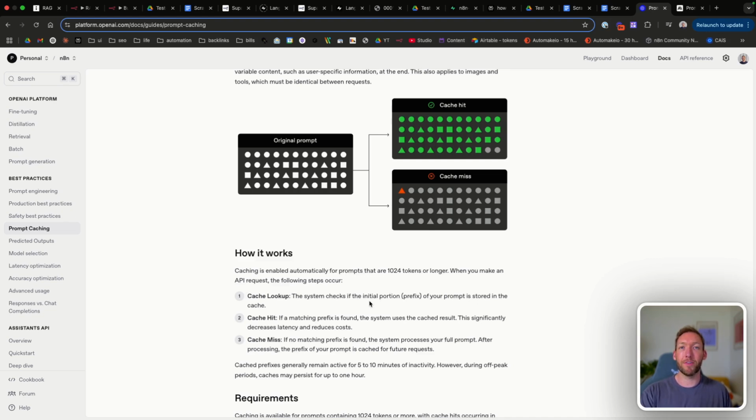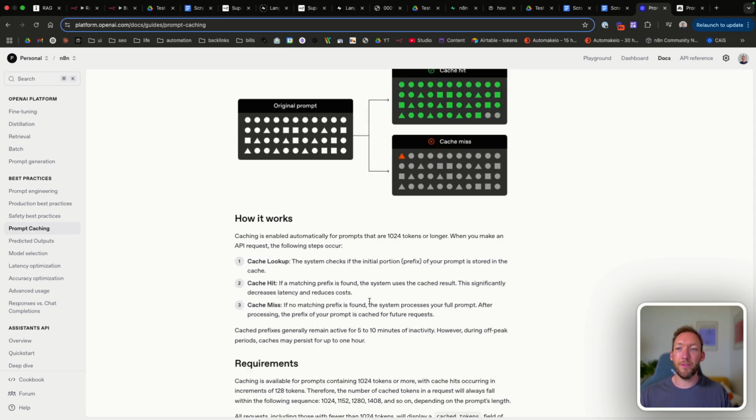And that will massively speed up the process of retrieving that information, as well as reduce costs, because we only have to pay a small additional fee rather than paying for all of the tokens again if we've included a bulk bit of context at the start. If there's a miss, i.e. the start of the prompt is not the same, then it's not going to detect it's the same.